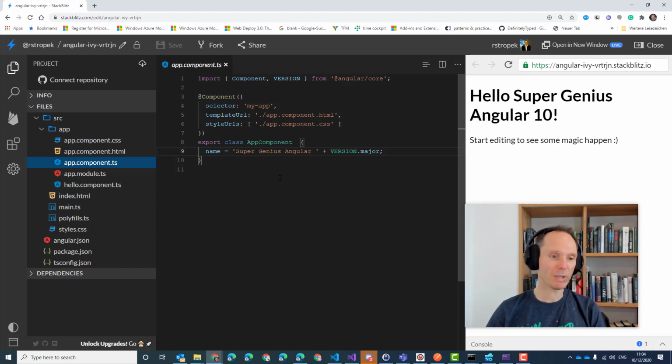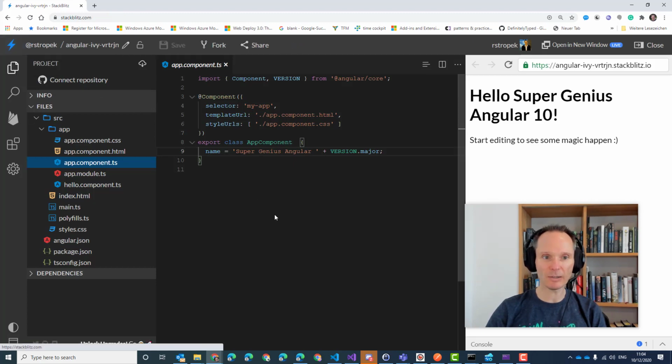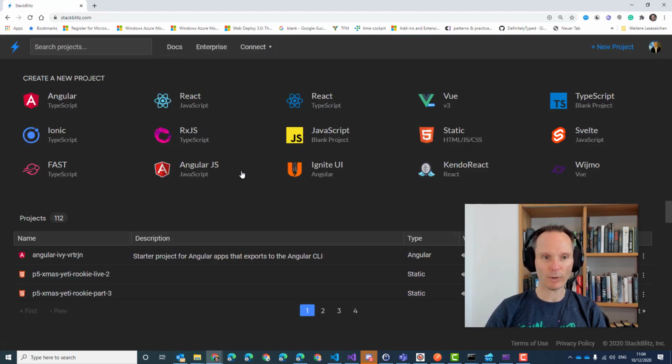So maybe this is useful for you, and you do not absolutely need to run Angular. If you want to try out React or Vue or build a static website or anything like that, you can definitely check out StackBlitz for that. I really like it and I use it regularly. What do you think? Does that look interesting?